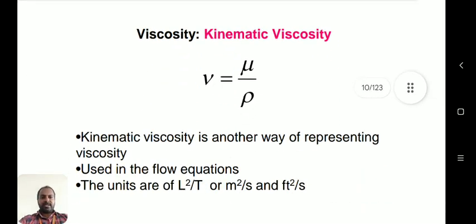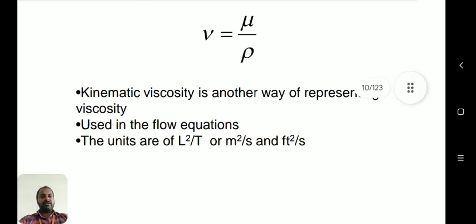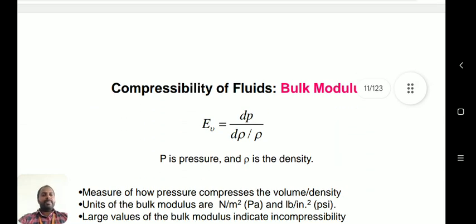Then kinematic viscosity, another way of representing the viscosity. It is used in flow equations. The units are L squared per T, or meter squared per second, or feet squared per second. Then bulk modulus.